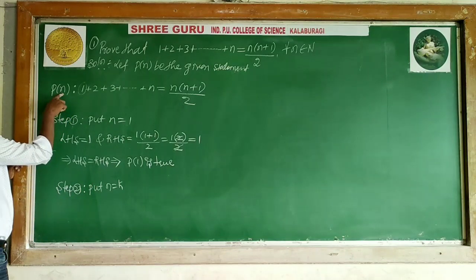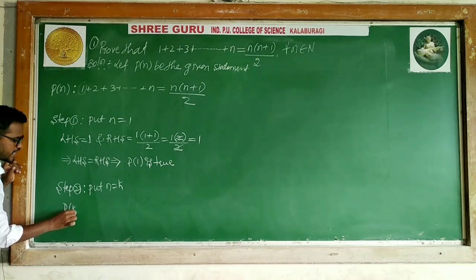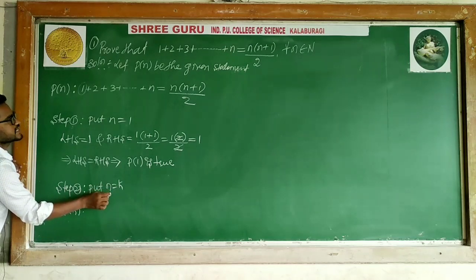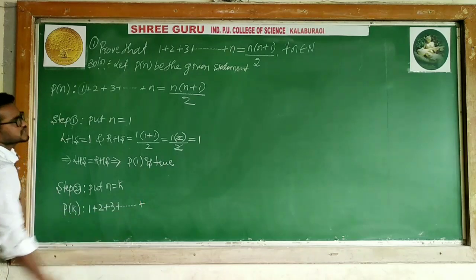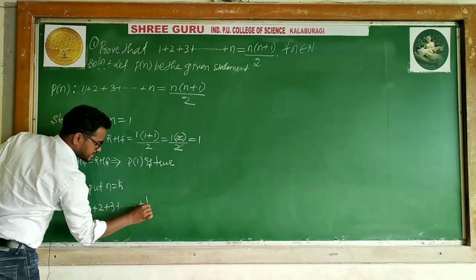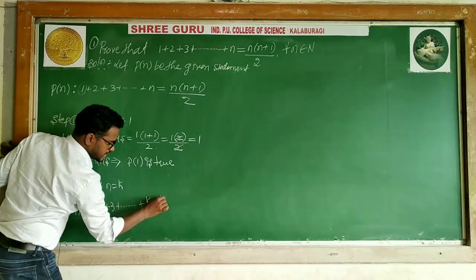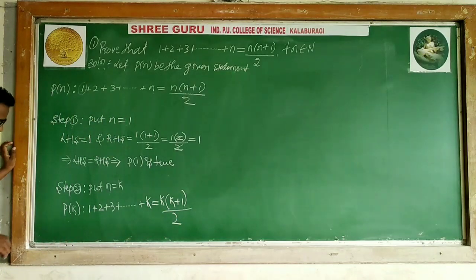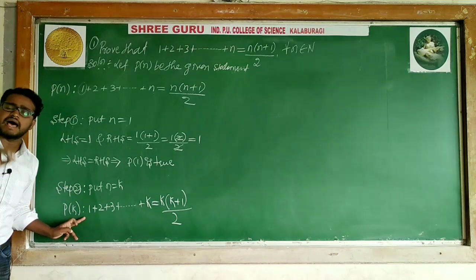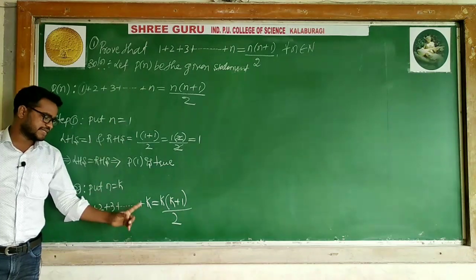P of n will become P of k. Wherever n is there, you replace n with k. 1 plus 2 plus 3 plus so on, up to what? n becomes k. Is equal to, what is the n? We are replacing it with k, so k into k plus 1 divided by 2. What happened? Nothing. P of n becomes P of k. These two statements are as usual, there is no difference. Only the difference is n is replaced by k.